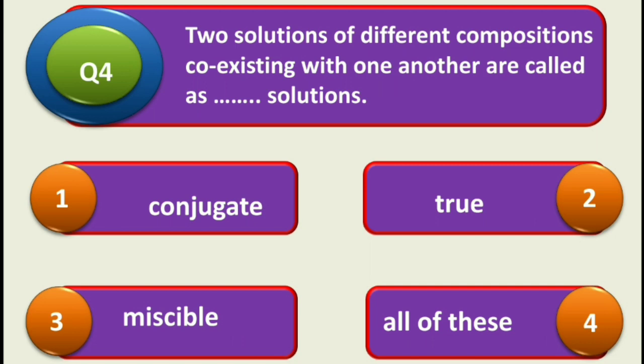Question number 4. The two solutions of different compositions coexisting with one another are called as dash dash solution. And the answers are, first is conjugate, second is true, third is miscible, and fourth one is all of these. And the answer is conjugate solution. Two solutions of different composition coexisting with one another are called conjugate solutions.